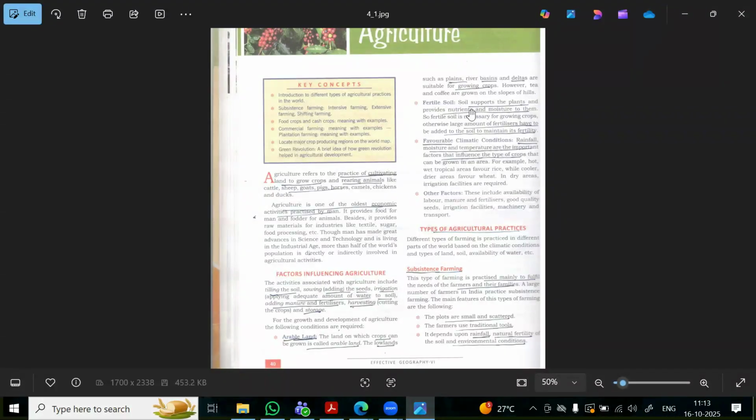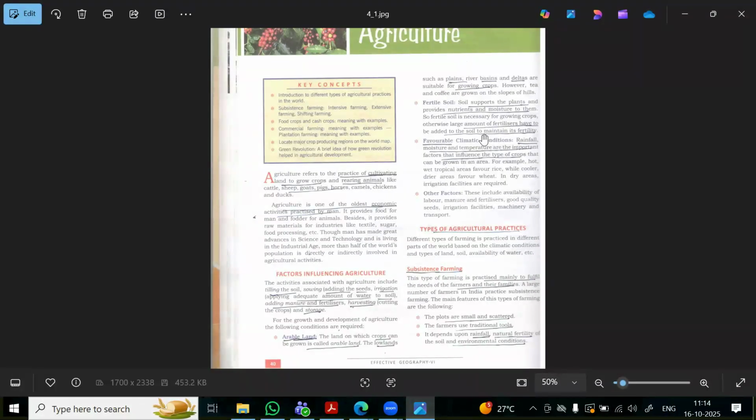Next is soil. Soil supports the plants and it provides the nutrients and moisture to them. So, what does the soil do? It provides the nutrients and moisture to the crops or the plants. So, fertile soil is necessary for growing crops. Otherwise, large amounts of fertilizers have to be added to the soil to make it fertile. Okay, if the soil is not fertile, you need to add manure and fertilizers to make it fertile.